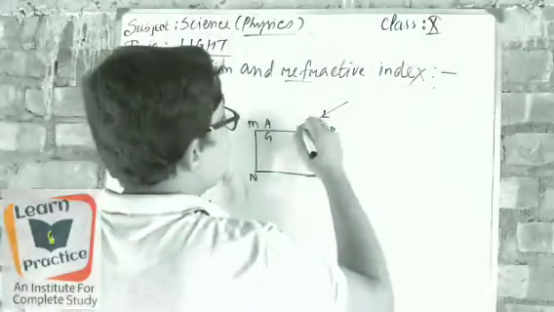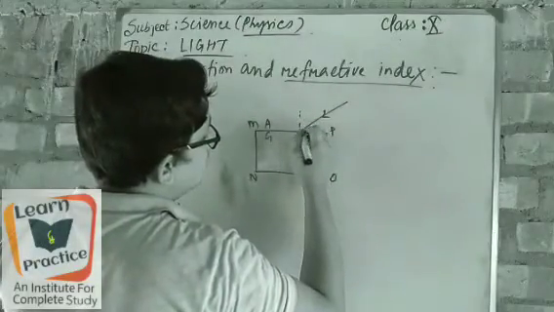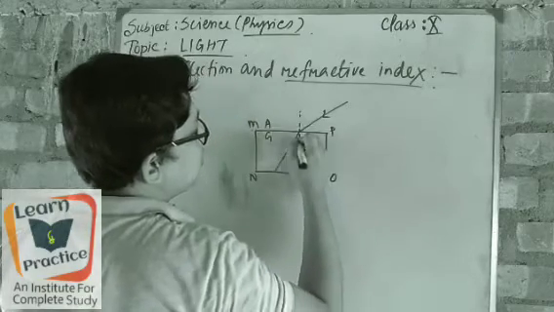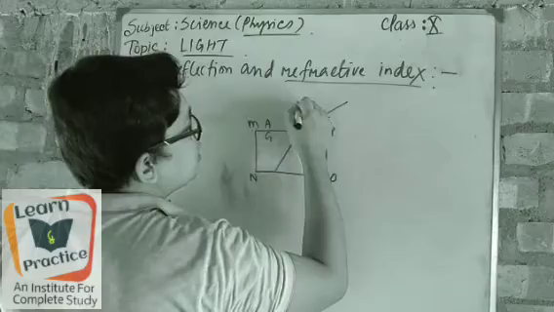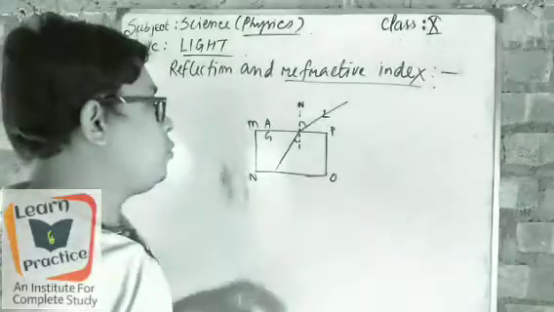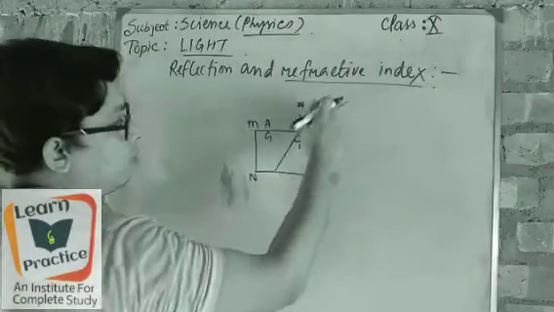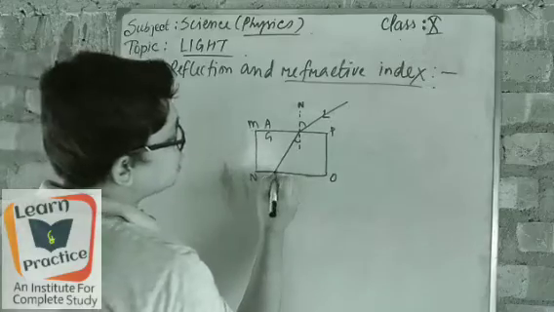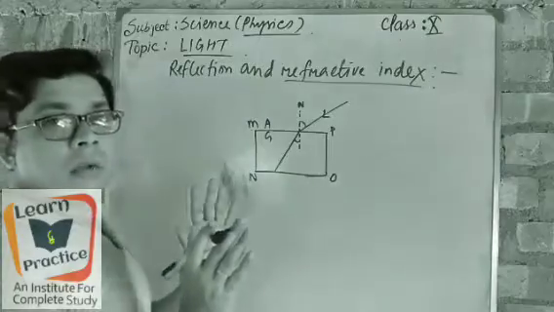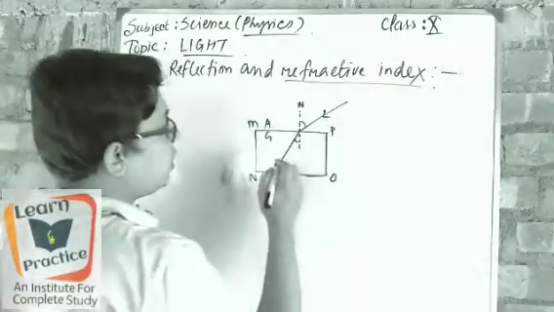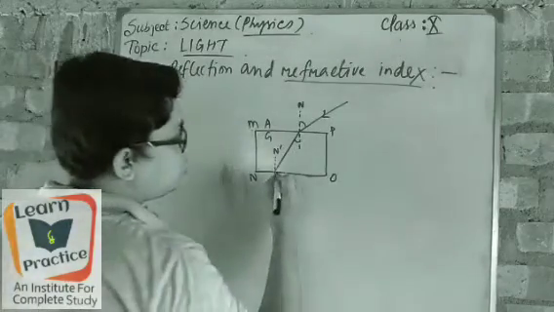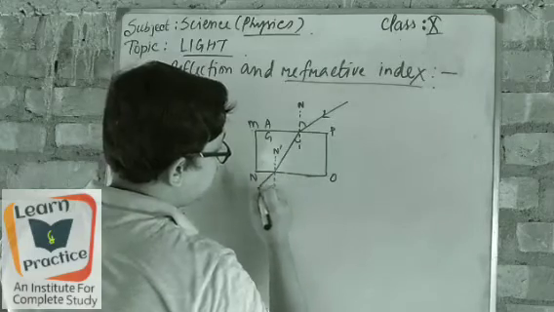The light is coming, passing through it, and here is the normal. The light came from that side to this side, near to the normal. You can see easily it is the normal. As I have told you, the glass is totally crystal clear, which means the light will pass through it inside the glass, and again it will go outside, because it is crystal clear, so there is no chance that the light will be absorbed inside it. Got it? So here we have to draw the normal also. It is a dashed line, and the light passes through in this way.